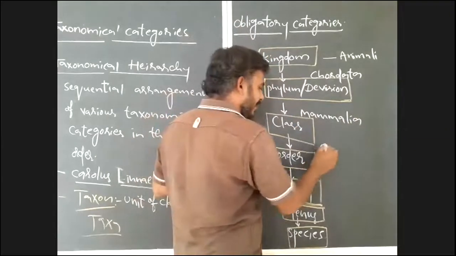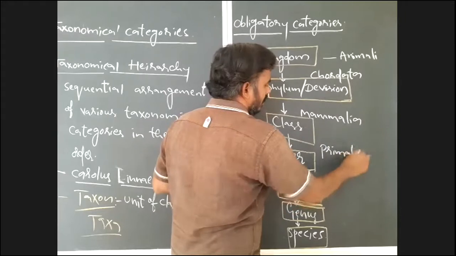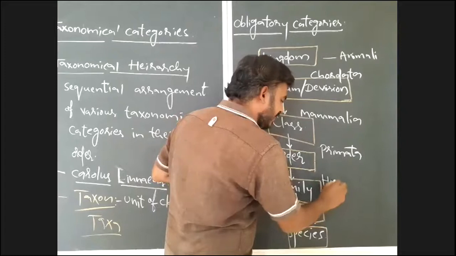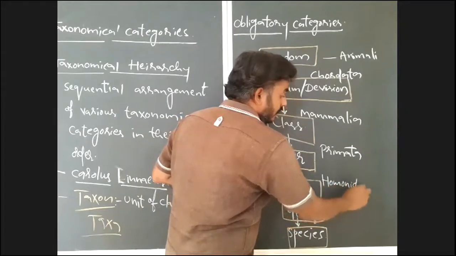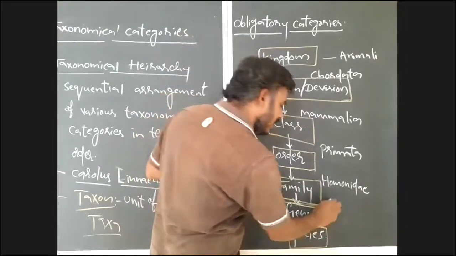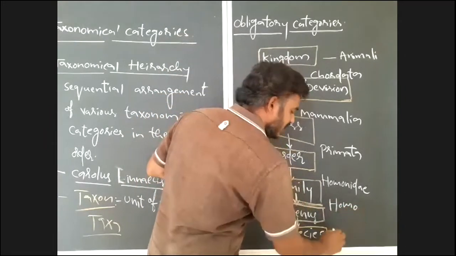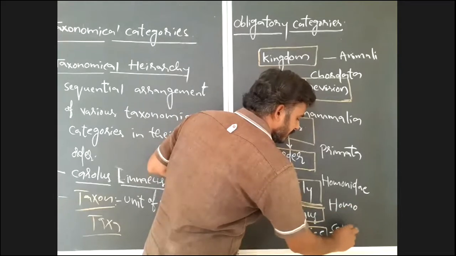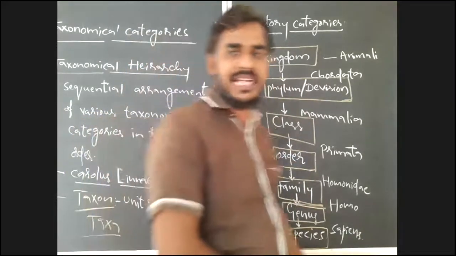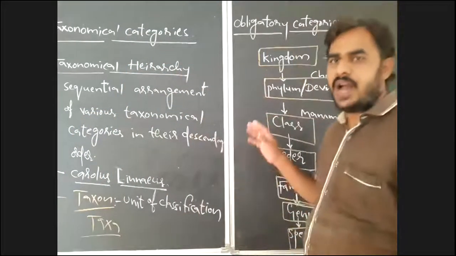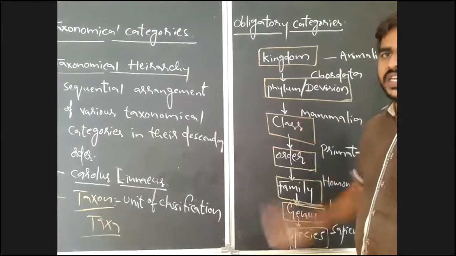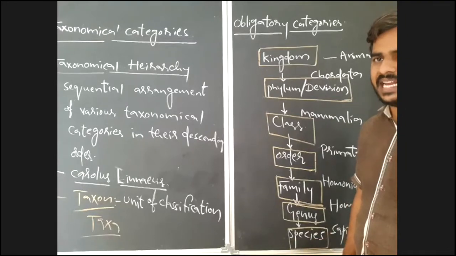Order Primata. Family Hominidae. Genus Homo. Species sapiens. A simple classification of human being. I am not using more categories here. I am using only the 7 must-required categories or obligatory categories.